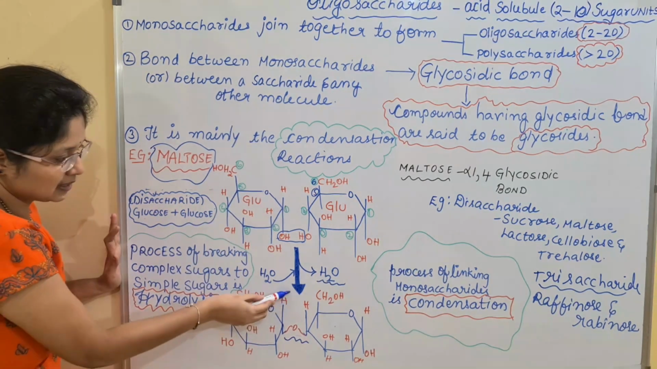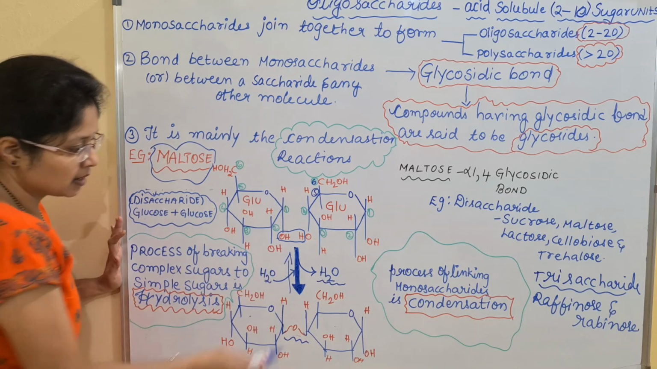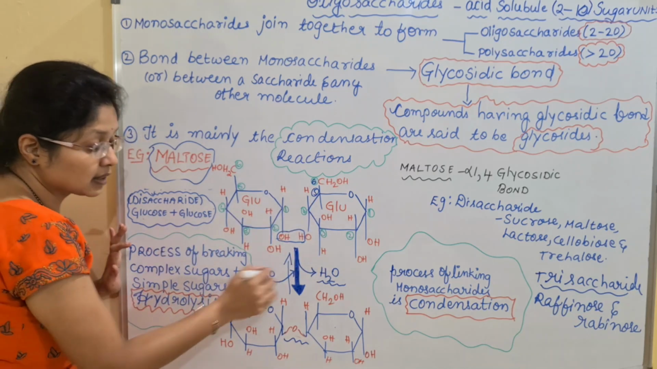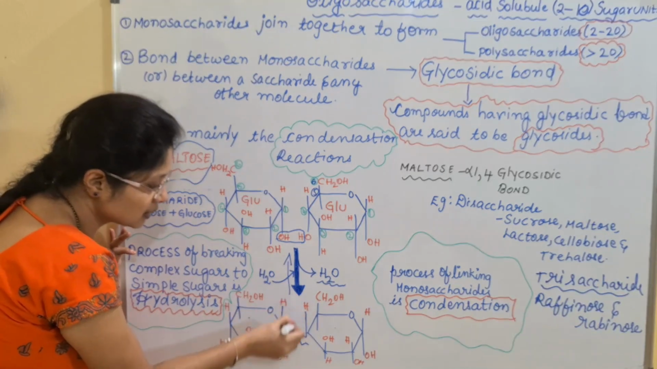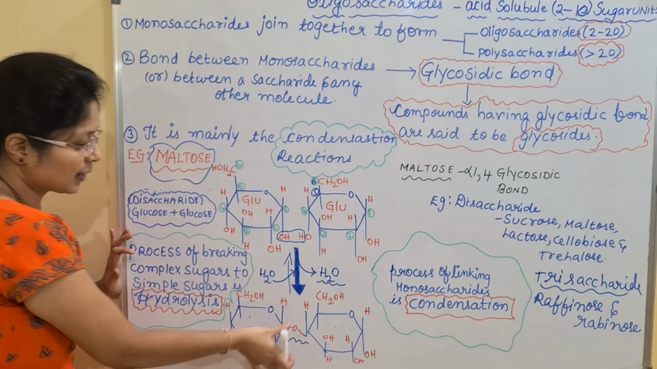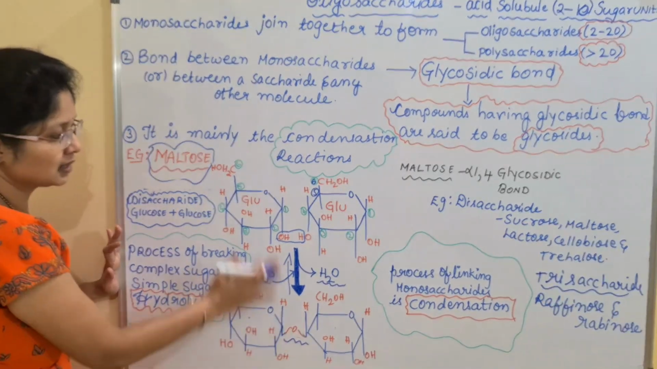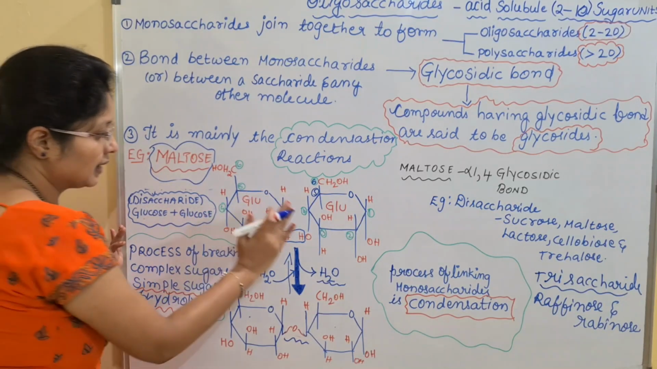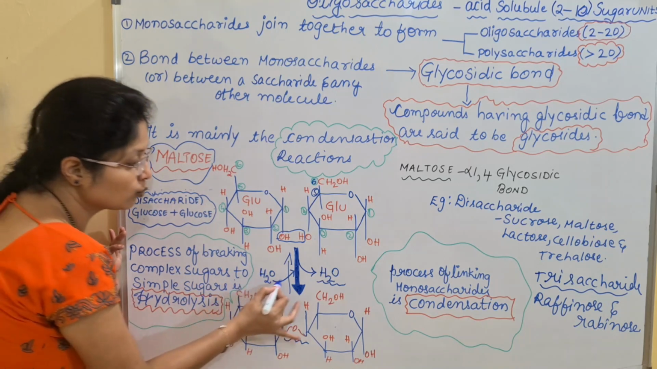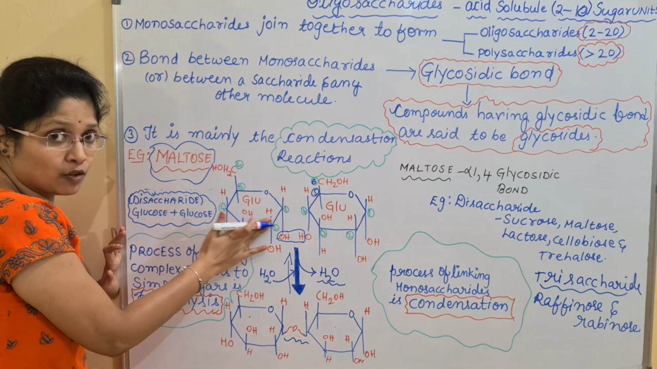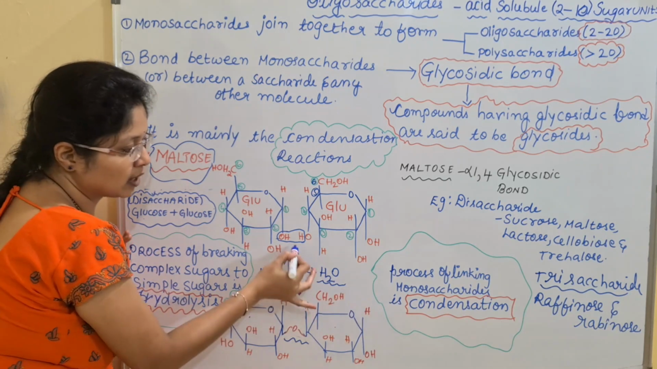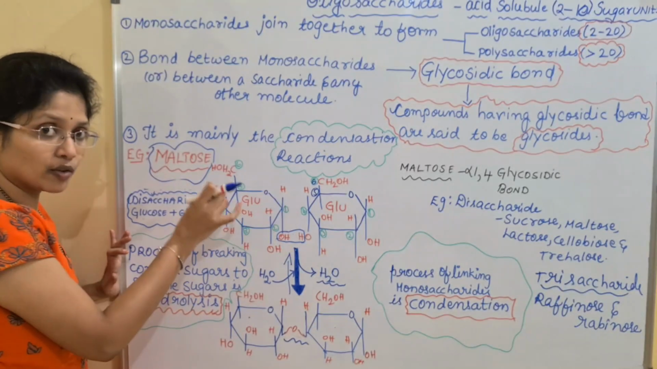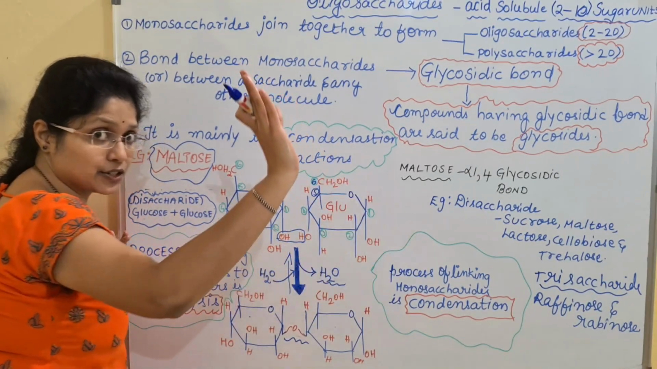If you see the reverse reaction, the maltose is converted into two glucose with the dissolution of this glycosidic bond. If the glycosidic bond is dissolved, it will result in two single glucose units, monomer units. Here, it requires one water molecule. For the formation of the glycosidic bond, we have seen one water molecule will be released and this glycosidic bond will be formed, which is known as a condensation reaction.